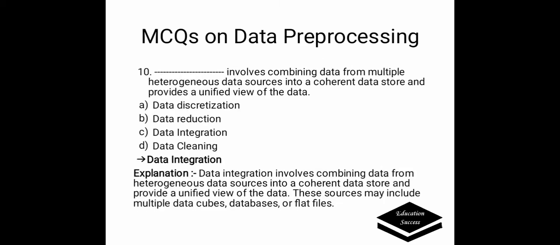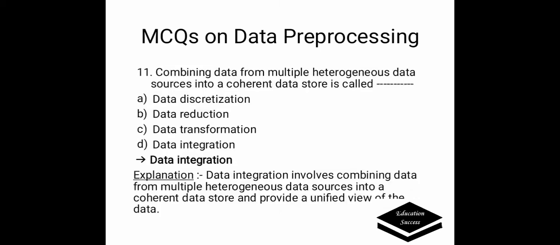Next question is: dash involves combining data from multiple heterogeneous data sources into a coherent data store and provides a unified view of the data. Options are: A. Data discretization, B. Data reduction, C. Data integration, D. Data cleaning. Correct answer is data integration. Data integration involves combining data from heterogeneous data sources into a coherent data store and provides a unified view of the data. These sources may include multiple data cubes, databases, or flat files.